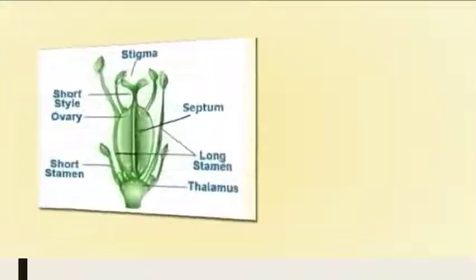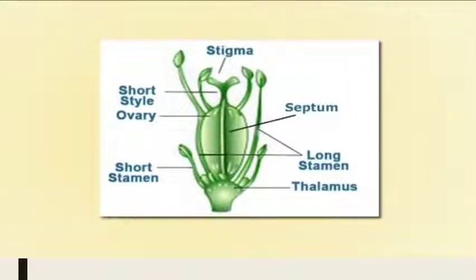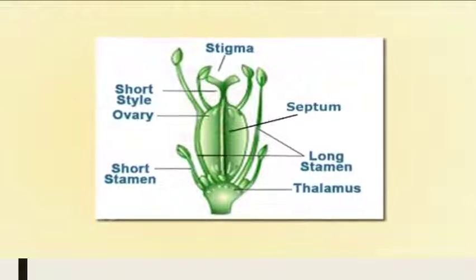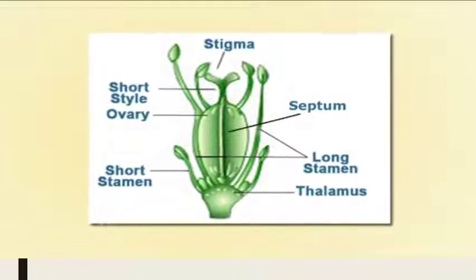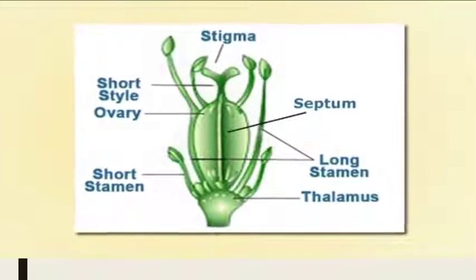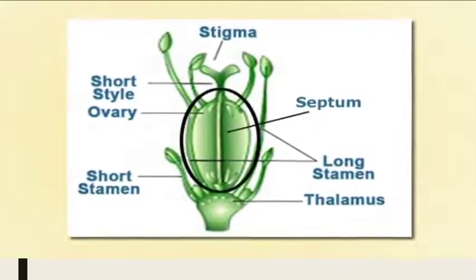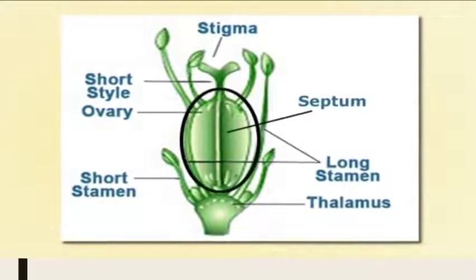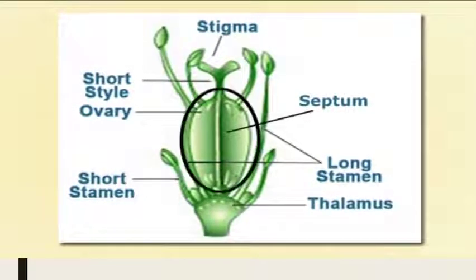The gynoecium is syncarpous, that means all these carpels are fused together. The ovary is here superior, it is unilocular, but a unique thing about this Brassicaceae ovary is that although it is unilocular, it seems bilocular. How? Because there we have a false septum. What is this false septum? It's basically a thin partition which lacks vascular tissue. This false septum is surrounded by a thick placental rim called the replum.